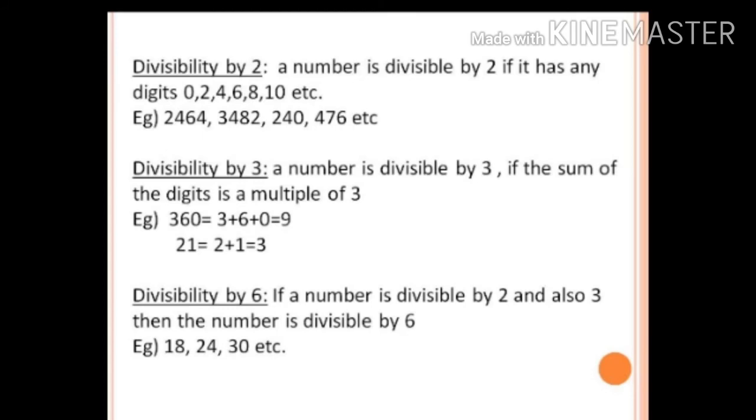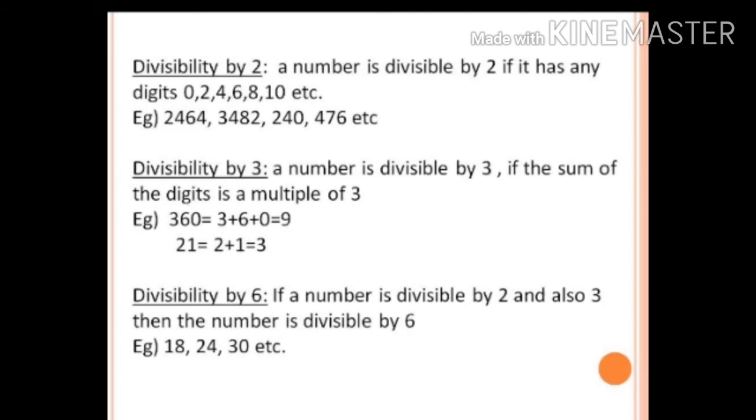Next, move on to divisibility by 3. I want you to observe this carefully, children. A number is divisible by 3 if the sum of its digits is a multiple of 3. Whichever number is given to you, you have to add each and every digit. For example, 360: 3 plus 6 plus 0. 3 plus 6 is equal to 9. 9 plus 0 is equal to 9. Is 9 a multiple of 3? Yes, it is a multiple of 3. Then this number is divisible by 3.